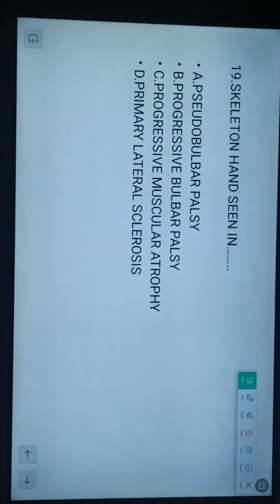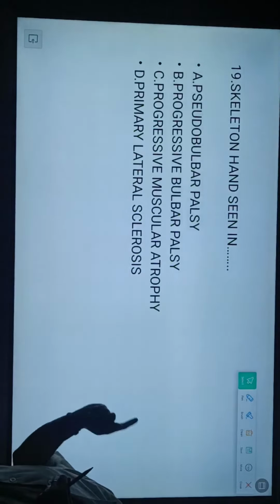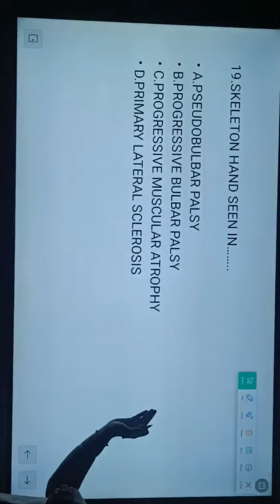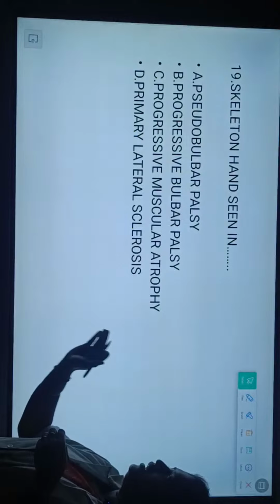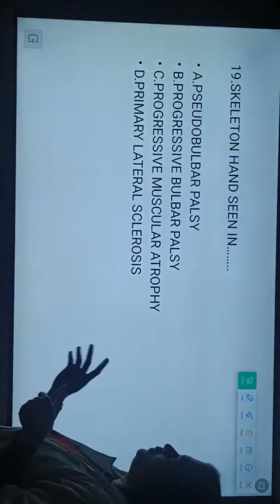Next, the skeleton hand. What is the skeleton or gutter hand? Option A, pseudo-bulbar palsy. Option B, progressive bulbar palsy. Option C, progressive muscular atrophy. Option D, primary lateral sclerosis. Have a look.